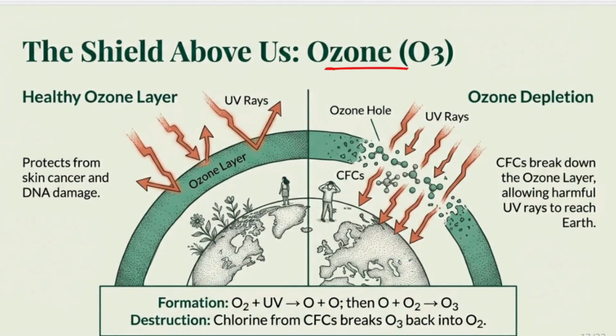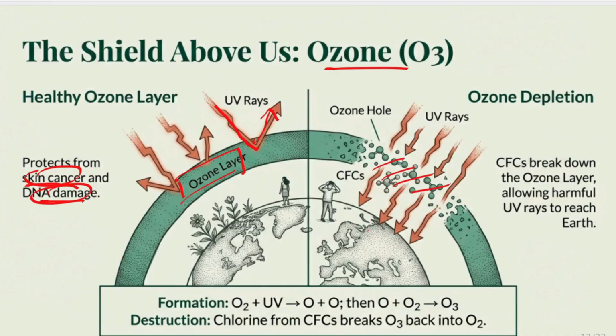The ozone layer protects Earth from UV rays, which cause skin cancer and DNA damage. When the ozone layer is damaged, these UV rays directly enter the Earth's atmosphere and cause skin cancer and DNA damage.